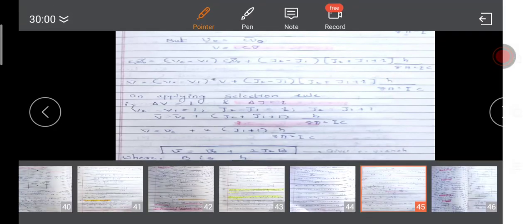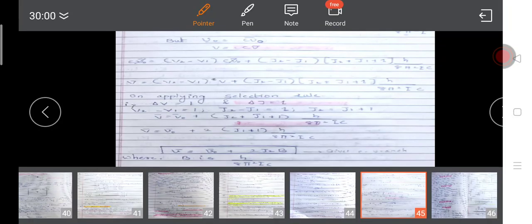Then we have applied the selection rule. After applying the selection rule, delta V is equal to 1 and delta J is equal to 1. When both are positive, R branch will be there. And when delta J is minus and delta V is plus 1, then P branch will be there. Please practice this derivation, which is very much important. Then in the next session, we will see how the P and R branch lines will be drawn by considering the selection rule.